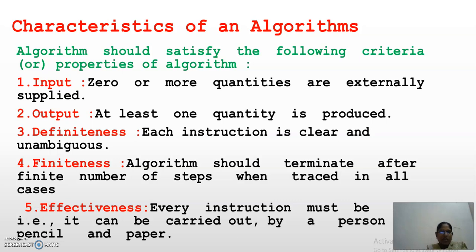Finiteness means the algorithm should terminate after a finite number of steps. It should not drag. That means you should not have a large and complex number of steps in an algorithm. It should terminate with a finite number of steps. Effectiveness: every instruction must be basic, that means it should be possible to carry it out by a person using pencil and paper.